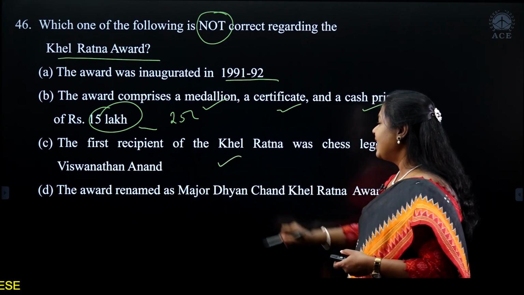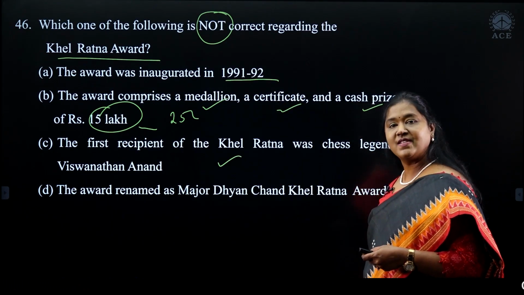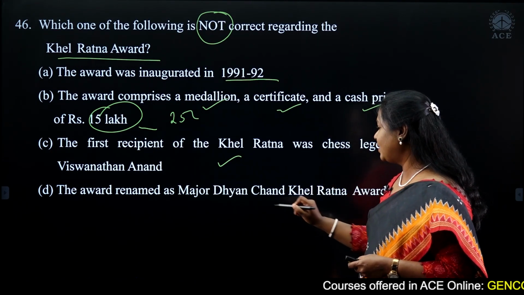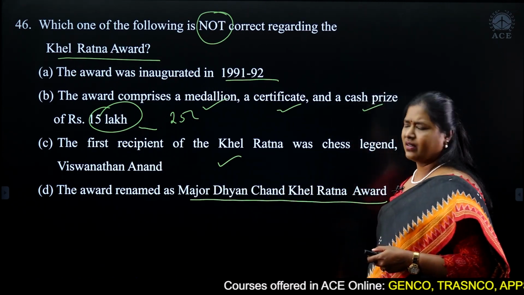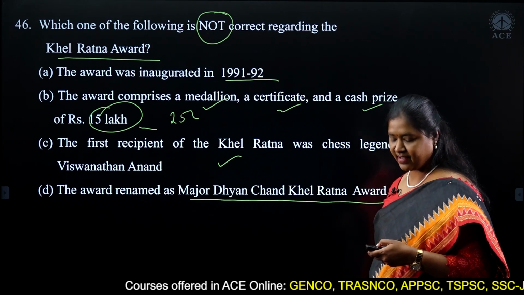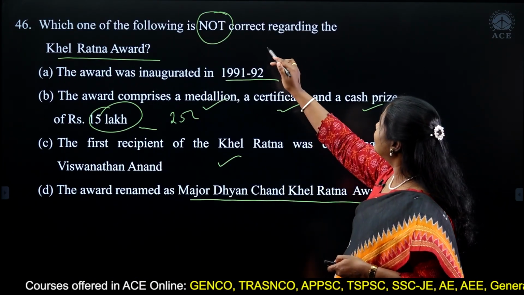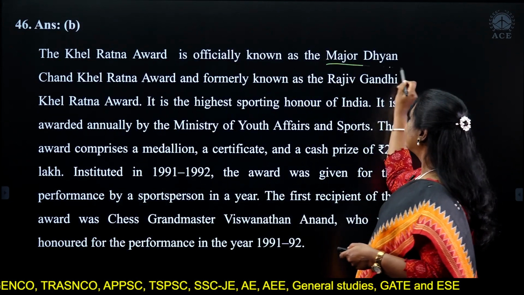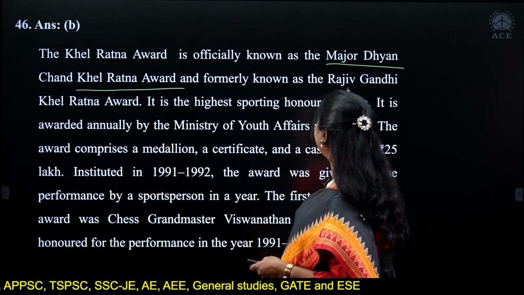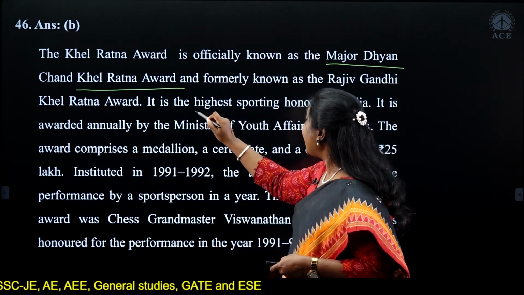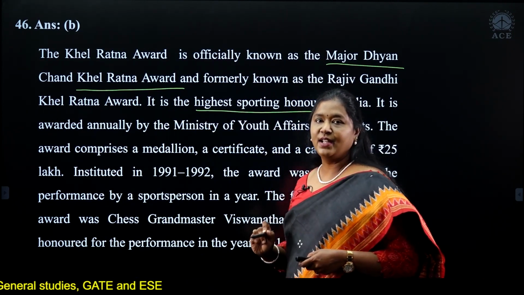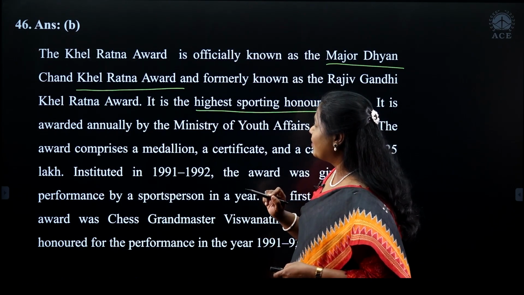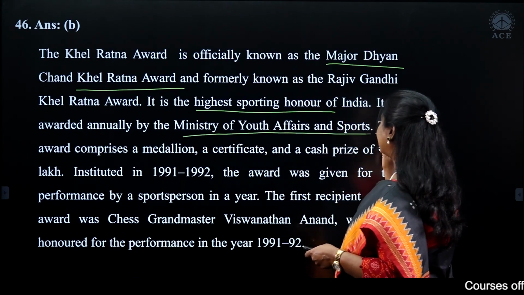That's the right statement. And mind you, the Khel Ratna Award was previously called the Rajiv Gandhi Khel Ratna Award, and now we have renamed it the Major Dhyan Chand Khel Ratna Award. You all know Major Dhyan Chand, the hockey legend. So the question is which of the following is not correct, and B is the answer. It is the highest sporting honor of India, awarded annually by the Ministry of Youth Affairs and Sports.